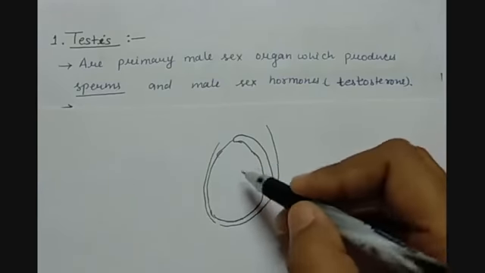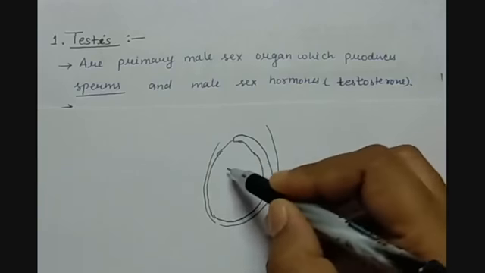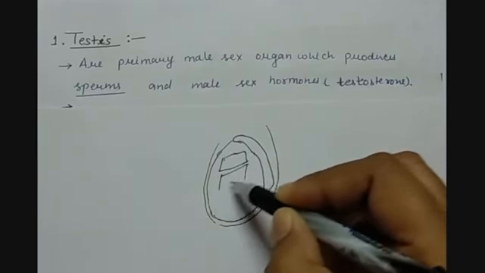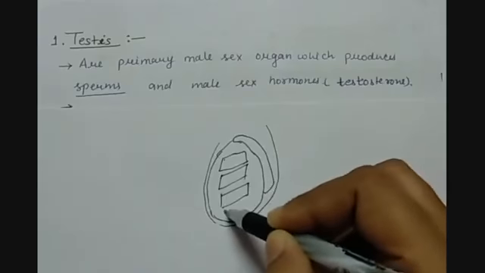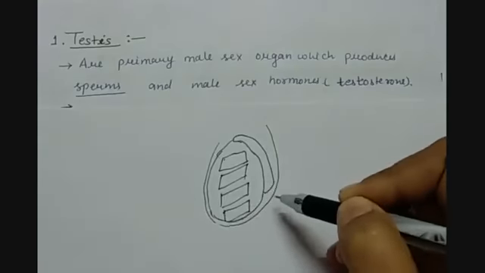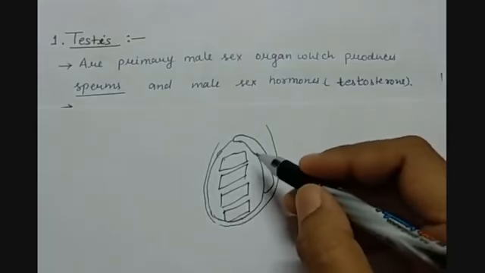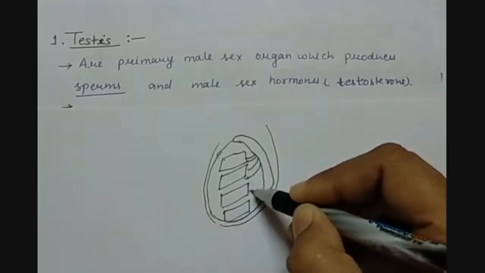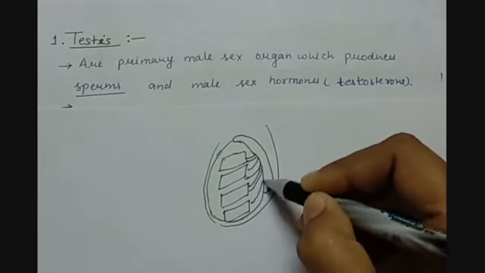Inside the testis there are numerous compartments like this, which produce the male sex cells along with the male sex hormones, and they give their secretion into numerous tubule structures.